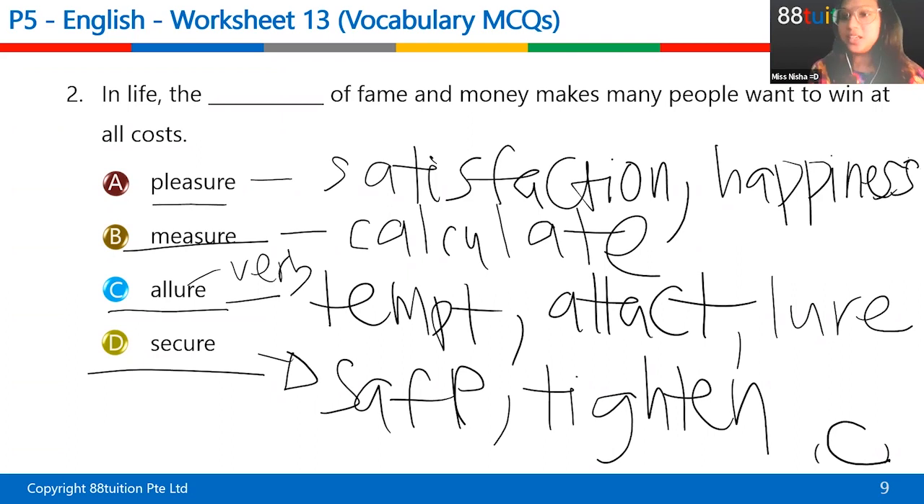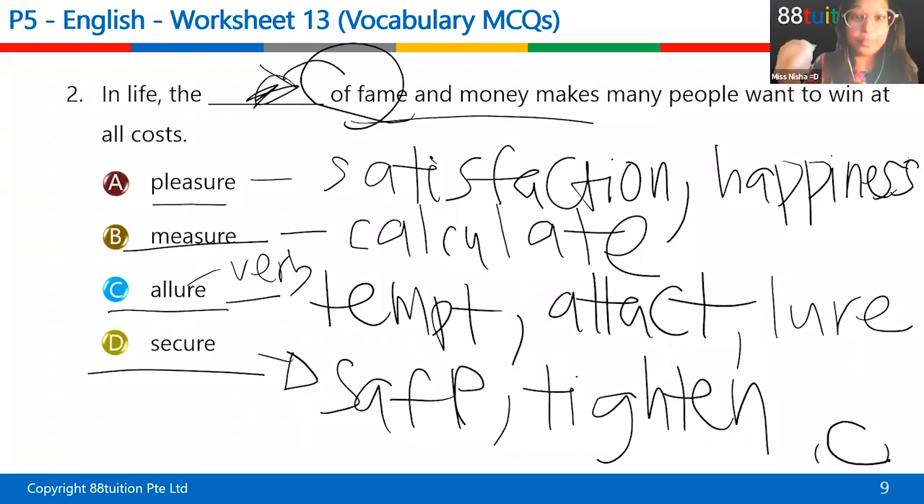So why is it C, Ziren? What's the clue in the sentence? Because they say of fame and money. Yes, money, of fame, right here. So of fame and money. So that's very alluring. You're tempted by it. That's what they're trying to say. They're trying to say it's very tempting. So good, the answer is C. Now you know why it's not A or D. Thank you. Give yourself another point. Ziren, one mark for the answer, 1 mark for the reason.